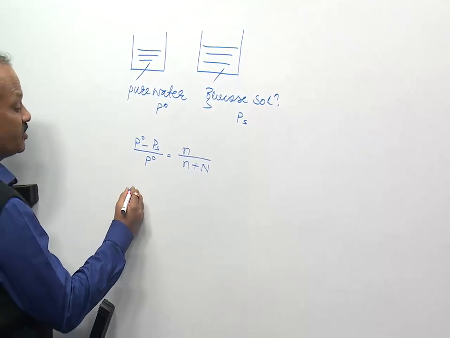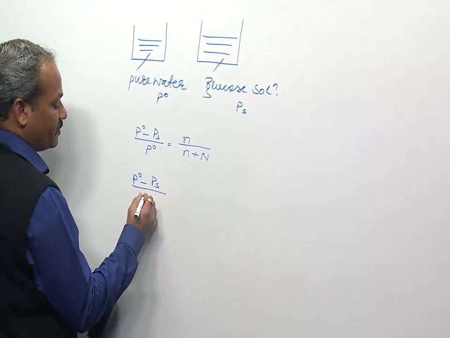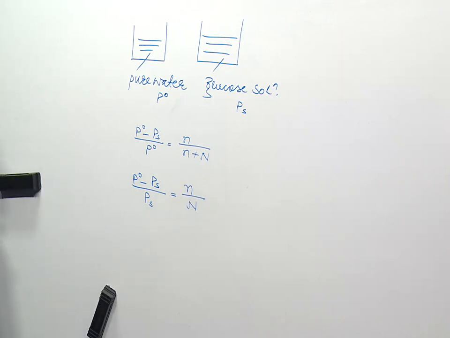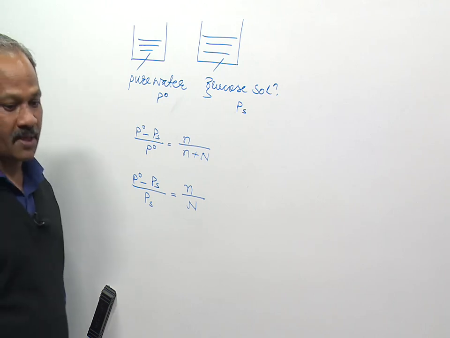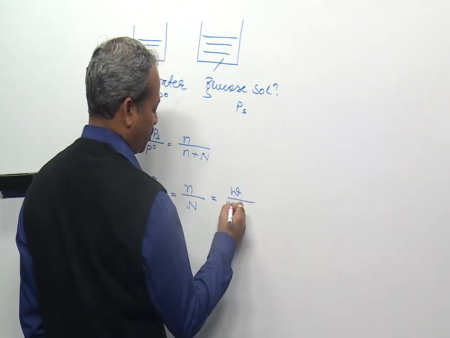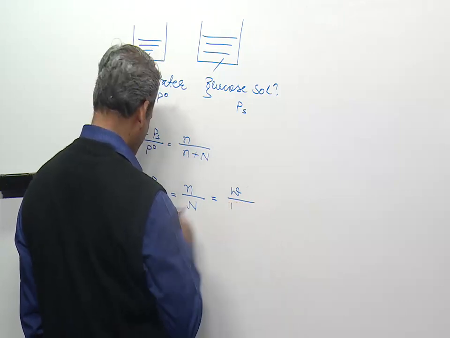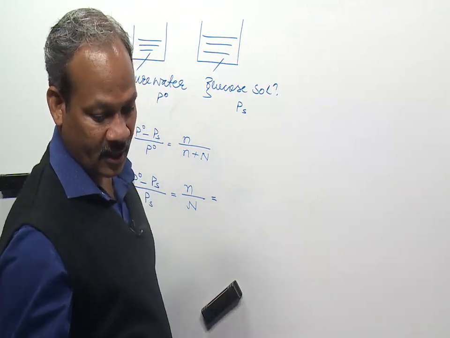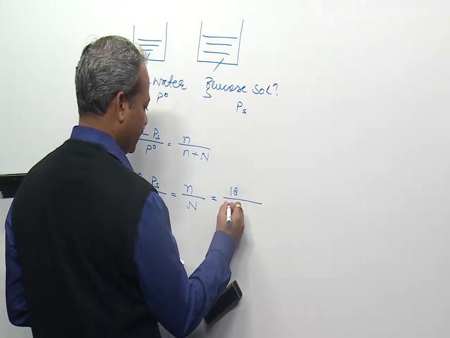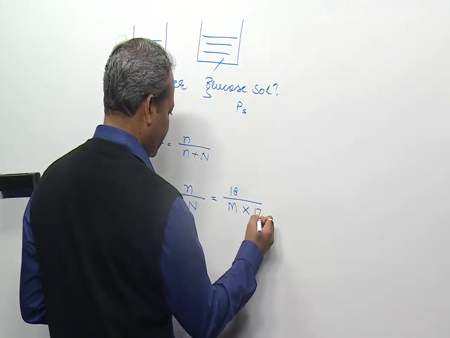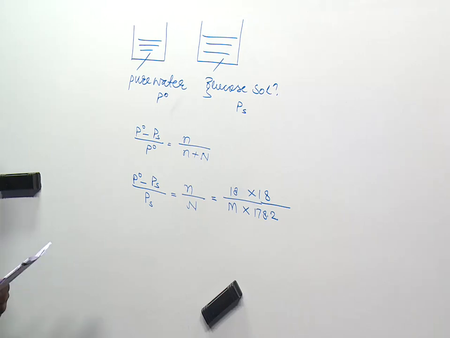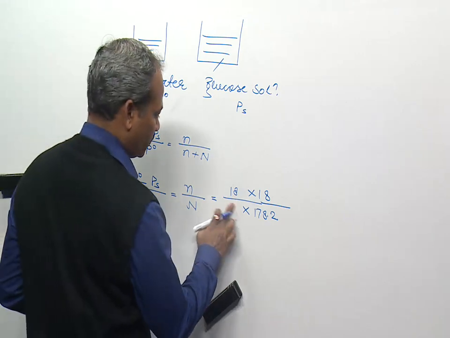On rearrangement, this becomes P0 minus Ps by Ps equals n upon N, which can be represented by mass of glucose upon molar mass of glucose, into molar mass of water upon mass of water. Substituting the data, mass of glucose is 18 gram and molar mass of glucose is 180, mass of water is 178.2 and molar mass of water is 18. So this is the equation.